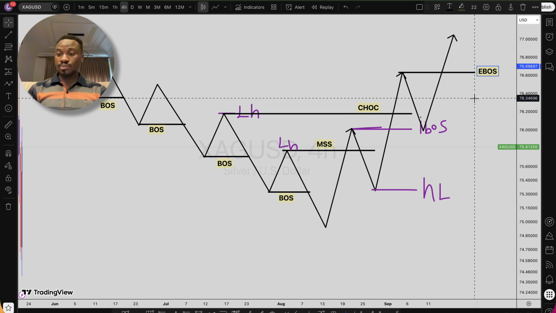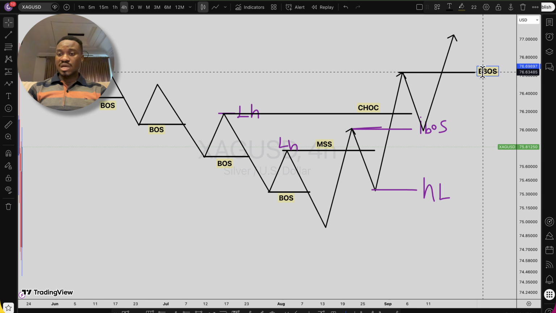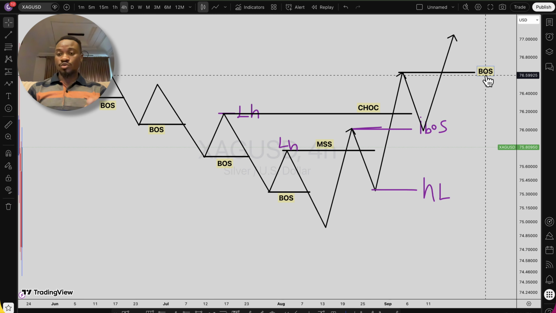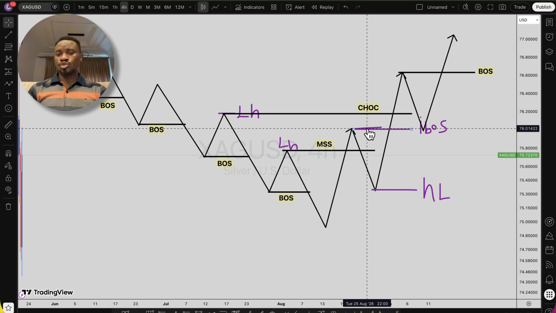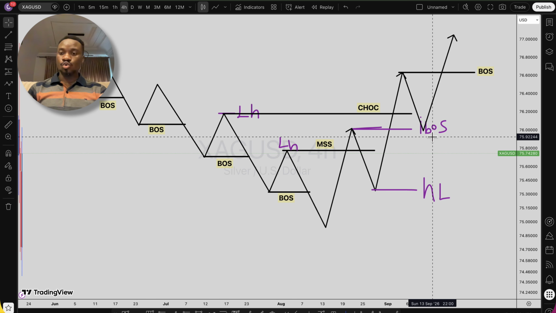So you can put EBOS to show that this is an external break of structure, or you can just leave it as break of structure. What I do on my chart is I leave this as break of structure in capital letters, and I use the first break of structure inside change of character as small letters, IBOS, to show it's an internal break of structure.